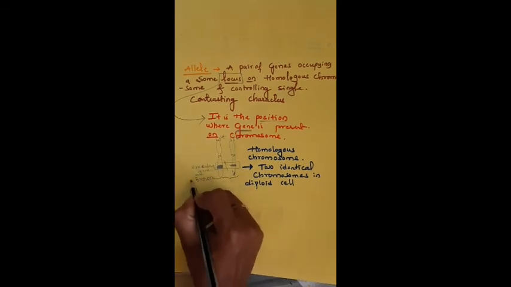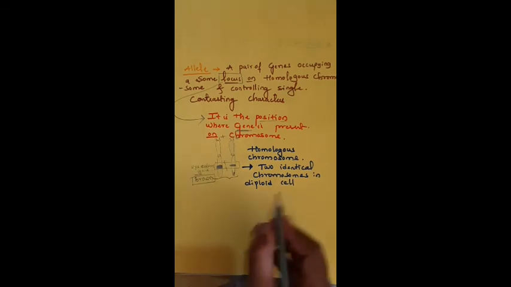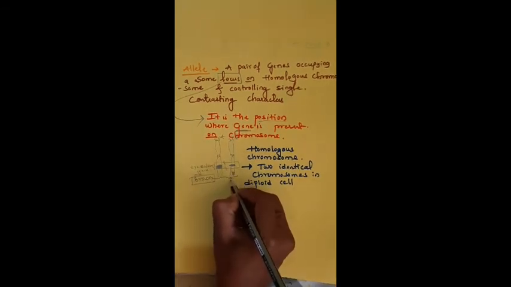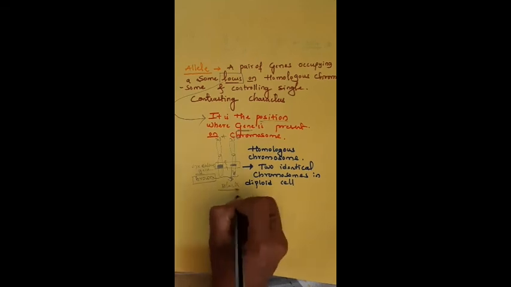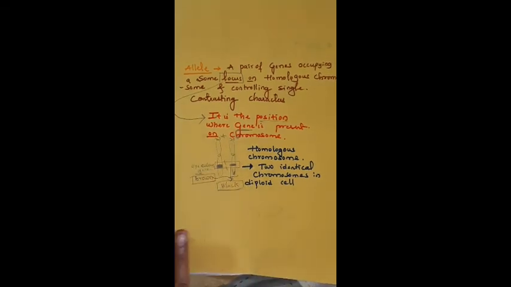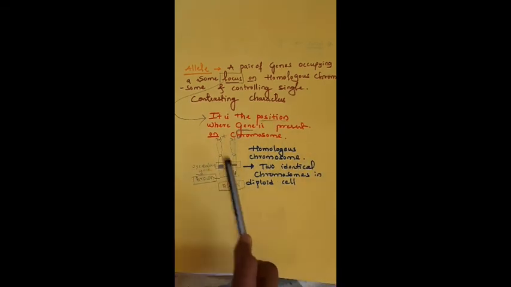Let us consider this as the brown color eyeball. This gene is for the black color eyeball. These are two contrasting characters. These are not the same. These are contrasting characters, but they are present at the same locus on the homologous chromosomes. Okay. So what is this? Allele.